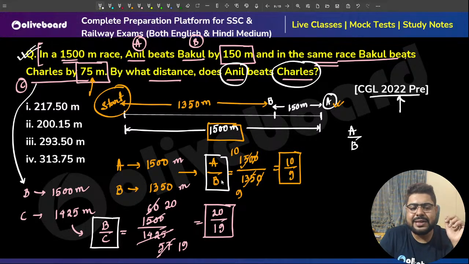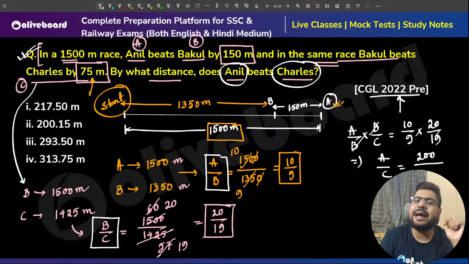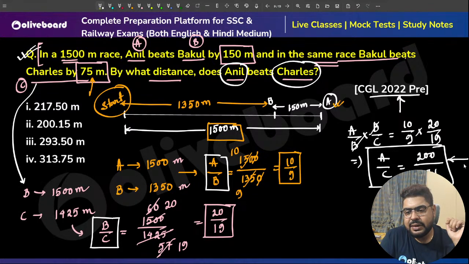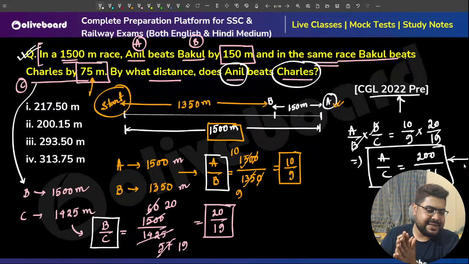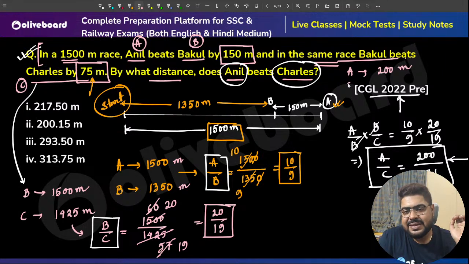The best way to eliminate B, sir, is to multiply, and B will cancel. A by B into the left hand side of this equation, B by C into the right hand side of this equation, 10 by 9 into 20 by 19. Sir, B cancels. A by C is 200 divided by 19 into 9. 19 into 9 is 171. Sir, this is the situation. Meaning, by the time A goes 200 meters, C goes 171 meters.